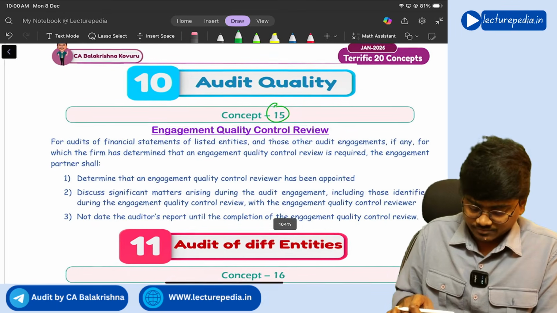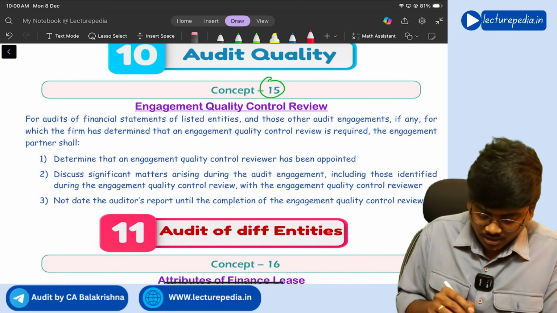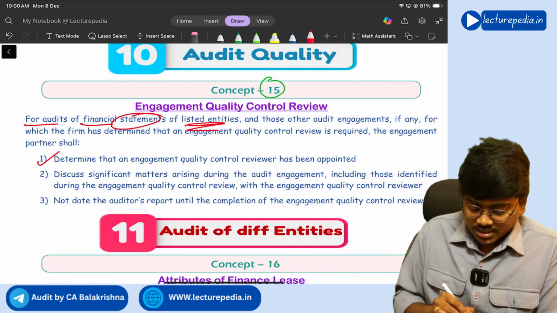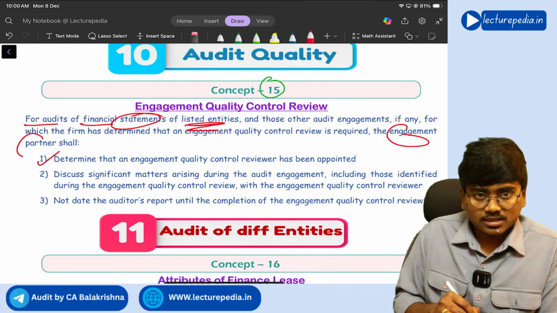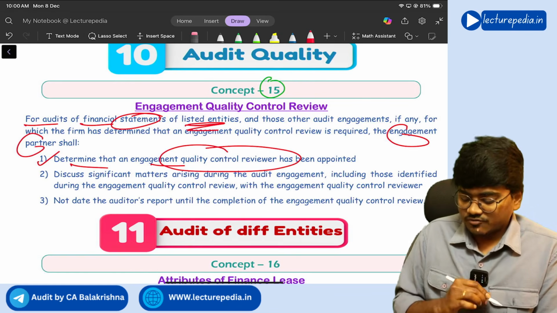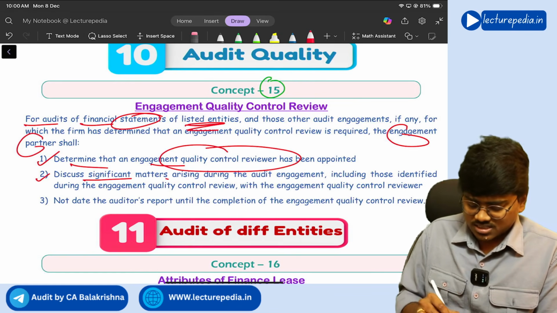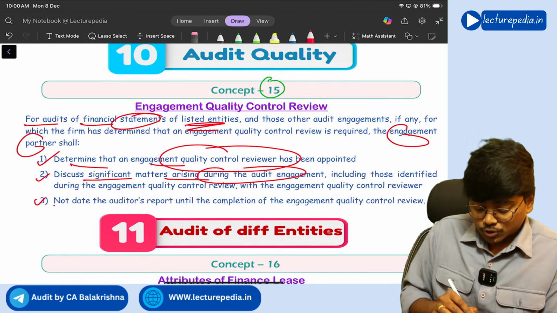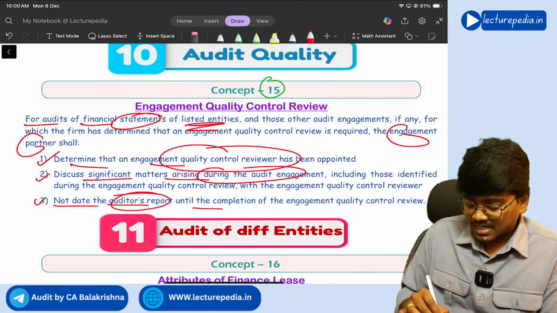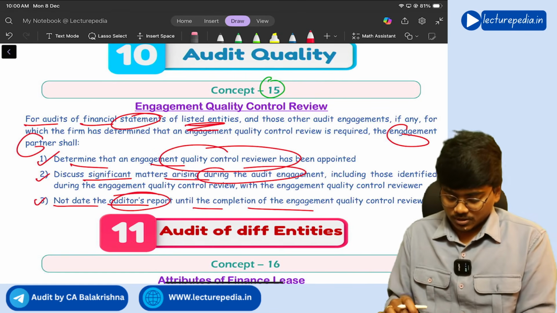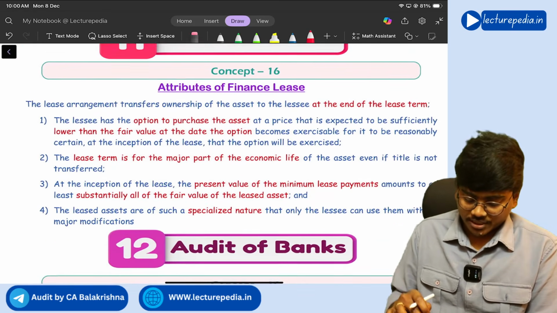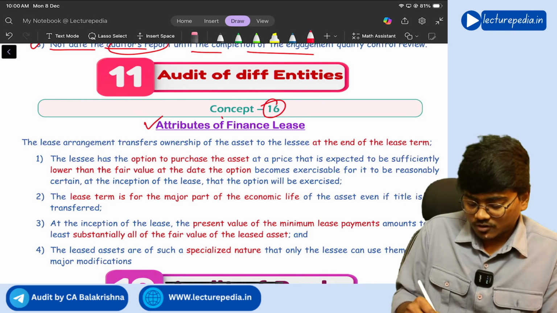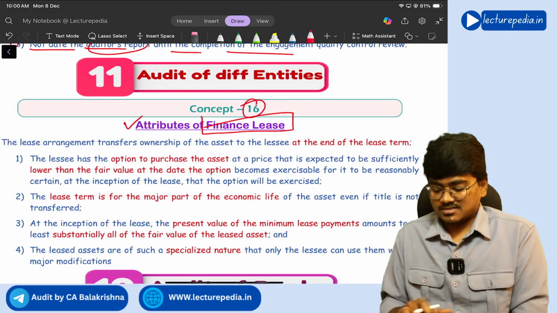See, this is applicable only for audits of financial statements of listed entities. The engagement partner shall determine that an EQC reviewer has been appointed, discuss significant matters arising during the audit, and should not date the auditor's report until completion of the engagement quality control review. Got it? Yes. Next, concept number 16, attributes of finance lease.